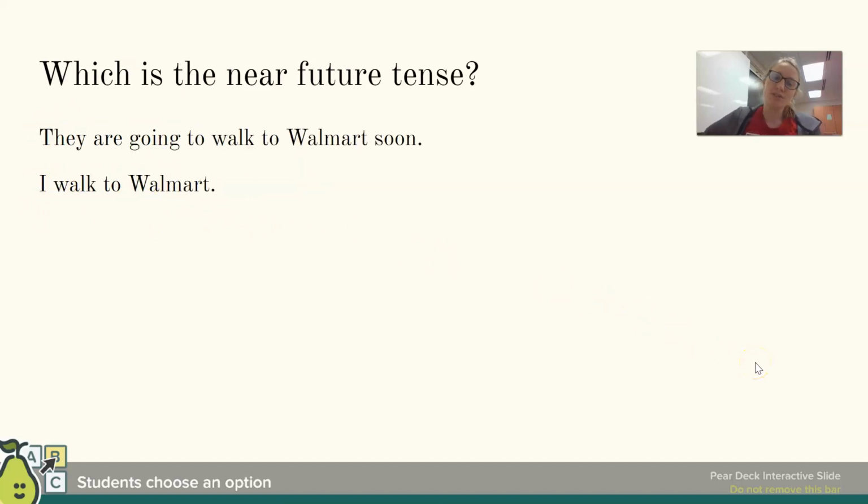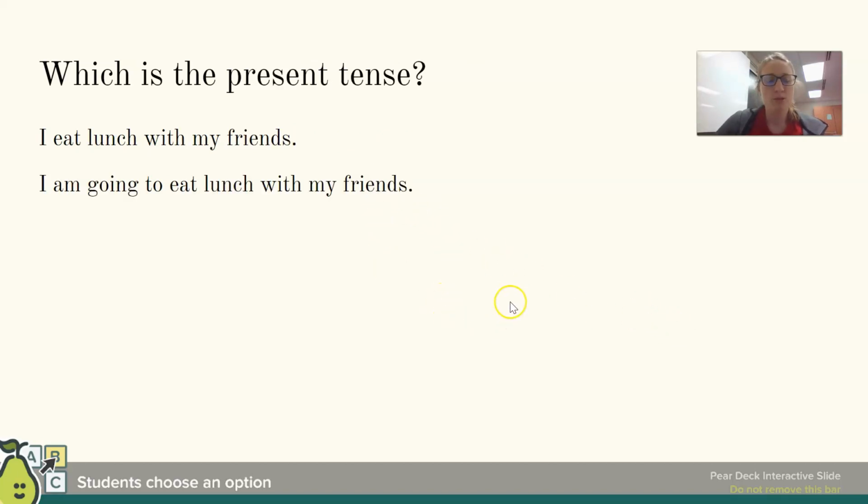What about this? Which is the near future tense? They are going to walk to Walmart soon or I walk to Walmart? It would be they are going to walk to Walmart soon. That's my near future tense. Which is the present tense? I eat lunch with my friends. I am going to eat lunch with my friends. Well, I eat lunch with my friends is present. It's happening right now. I'm going to eat lunch with my friends. That is going to happen soon. Something I'm going to do in the near future.